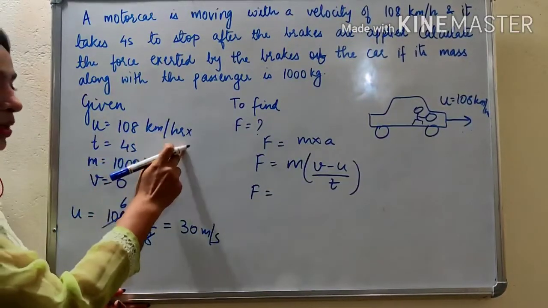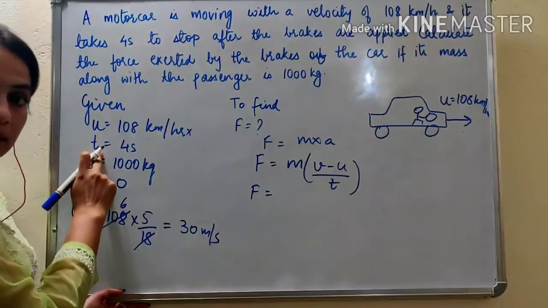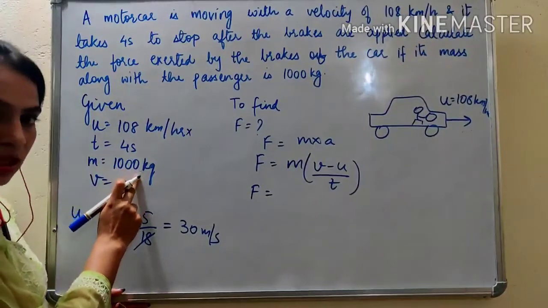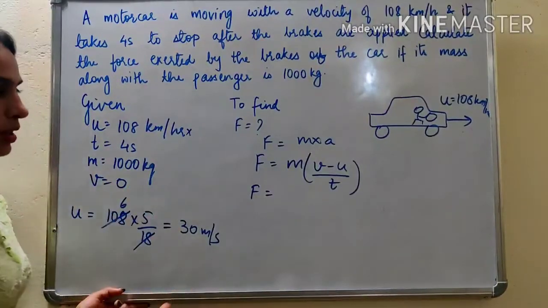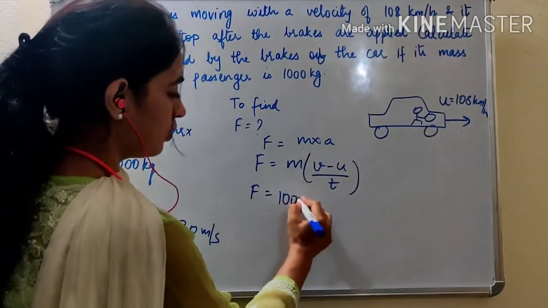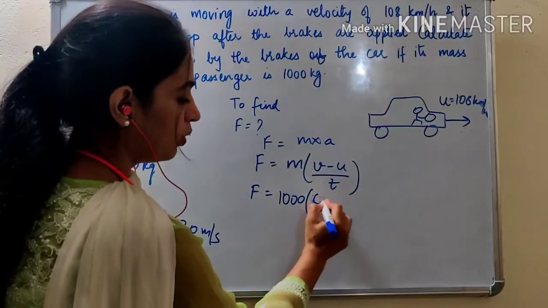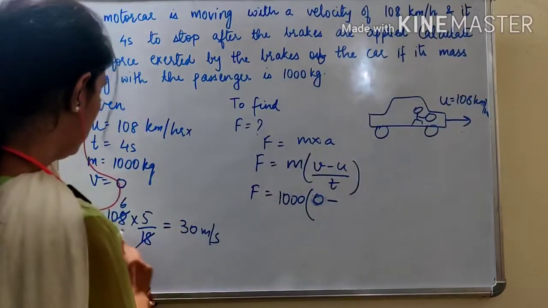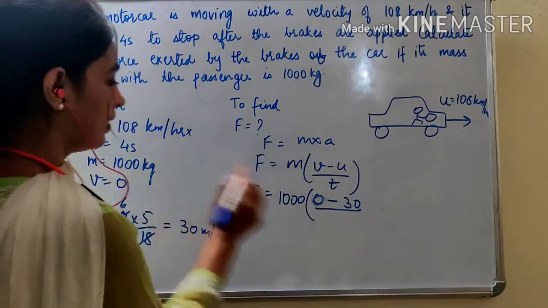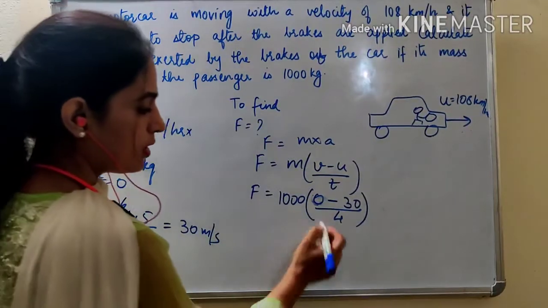Initially it was in kilometer per hour, now it is in meter per second. Let's check other things. Time is in seconds, that's okay. Mass is in kg, that's also okay. Final velocity is 0. So now you can substitute. M is 1000, final velocity is 0 minus U is 30, initial velocity is 30. Time taken is 4 seconds. Okay. So now you can find the force.